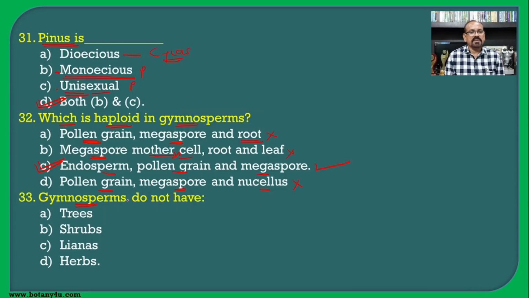Then, gymnosperms do not have... If you see the habit of the gymnosperms, it is with trees, shrubs and lianas, but herbs are not found in the gymnosperms, and hence D is the correct answer.